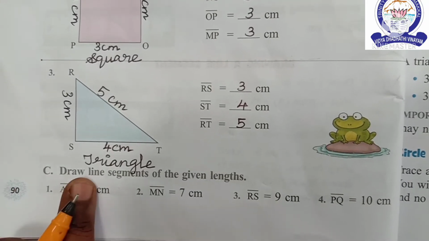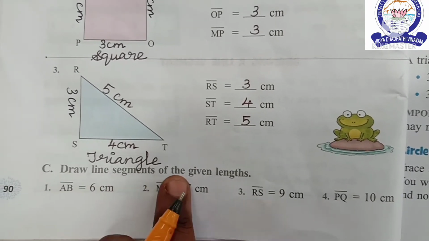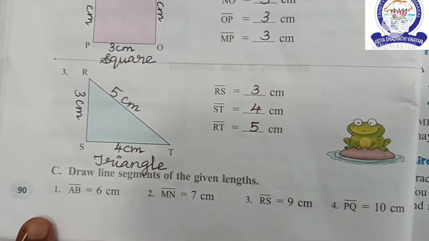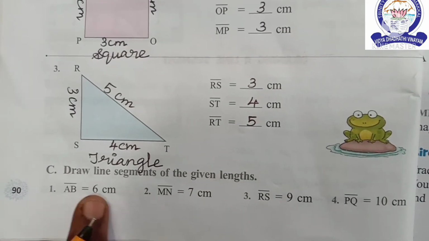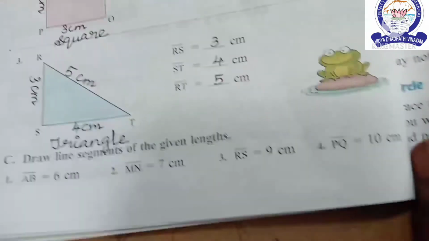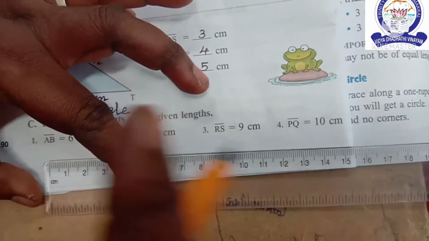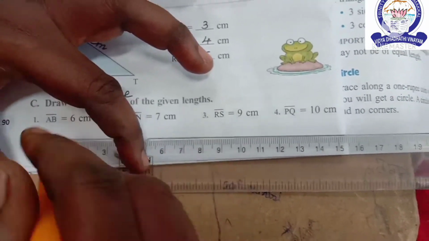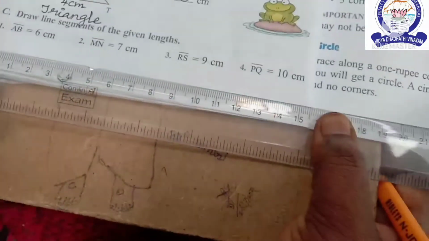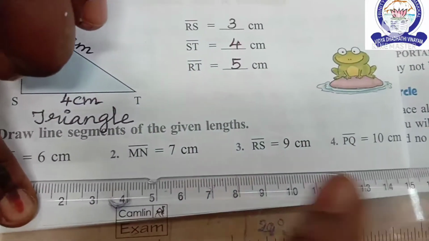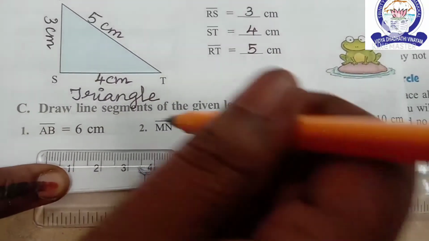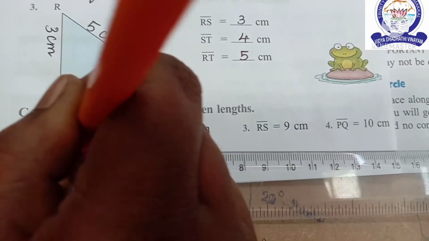Next, draw line segments of the given length. First one, AB equal to 6 centimeter. I draw here, children. You start with 0. Listen, children, you start with 0 to 6.